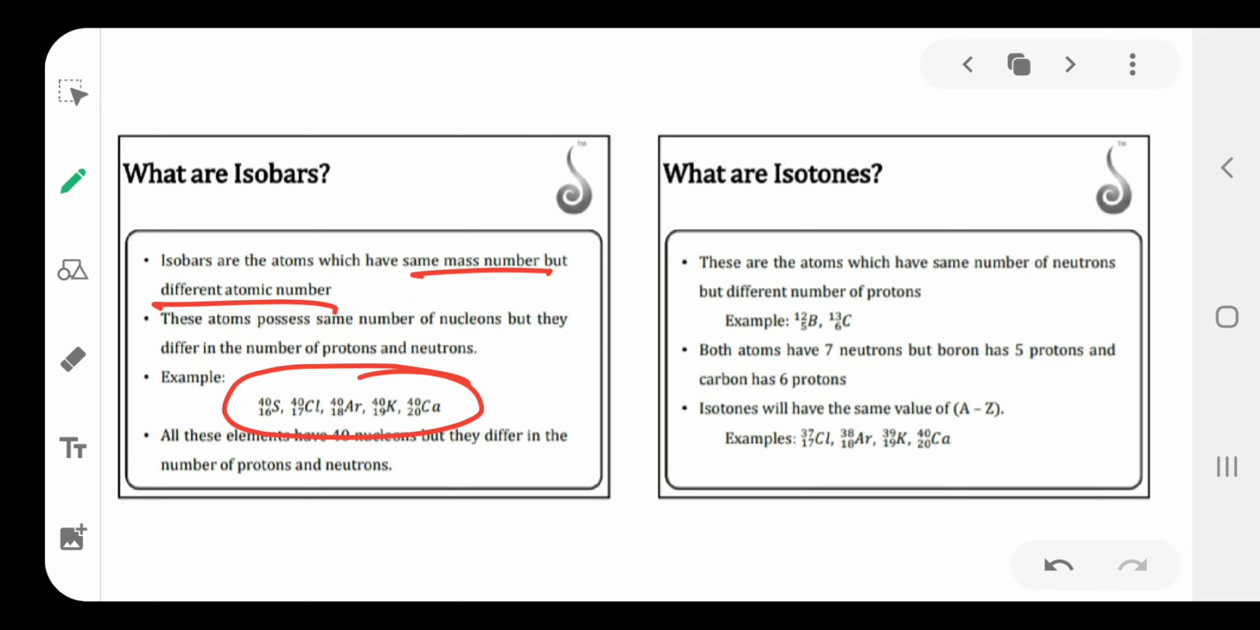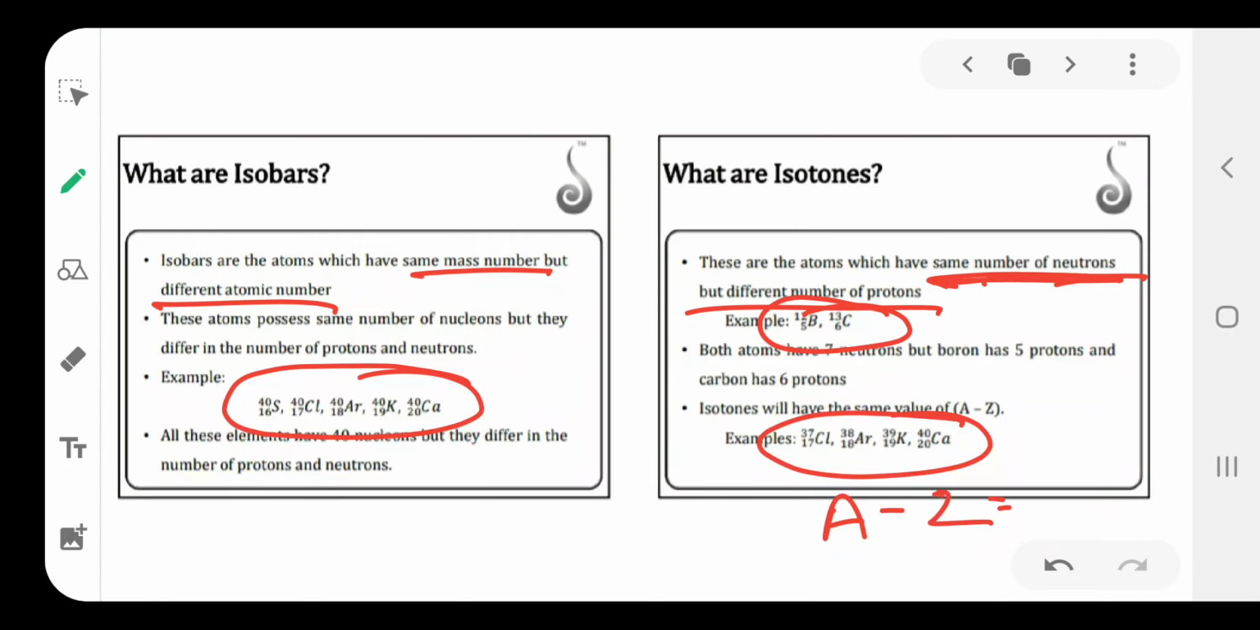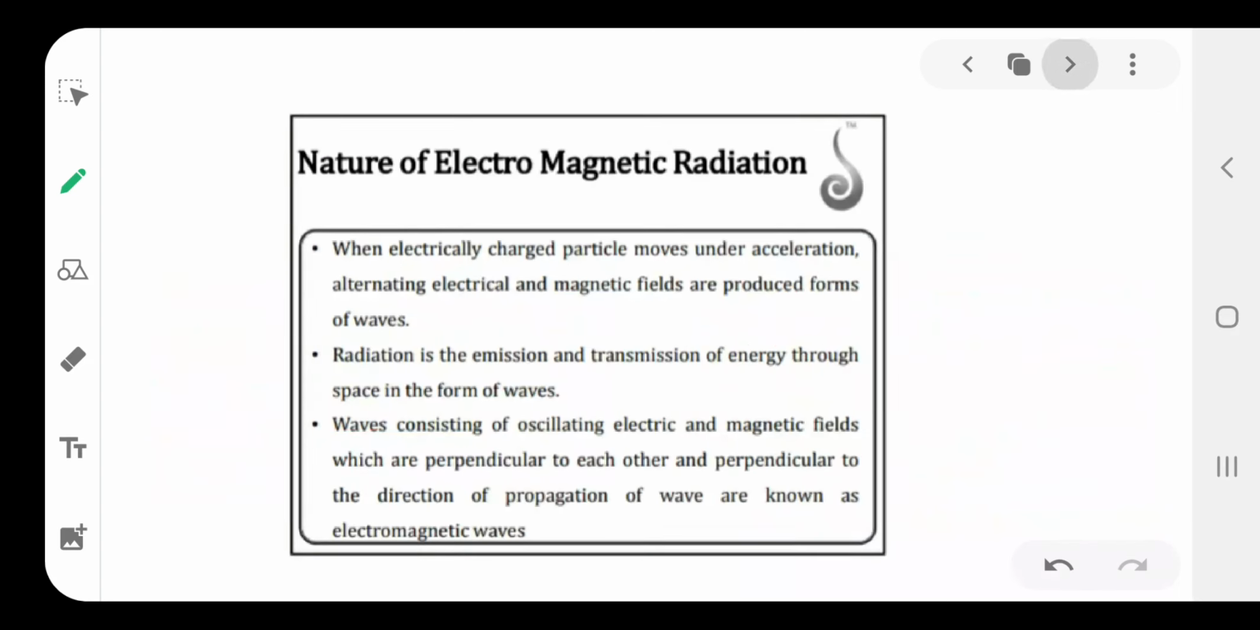Next, isotones: atoms of different elements have different mass numbers and different atomic numbers, but the same number of neutrons. So this is an example of isotones. These are also examples of isotones. Mass number and atomic number are different, but the neutron number, A minus Z, is the same.